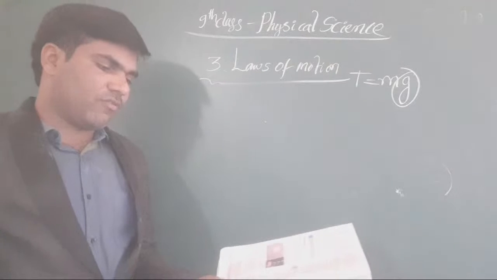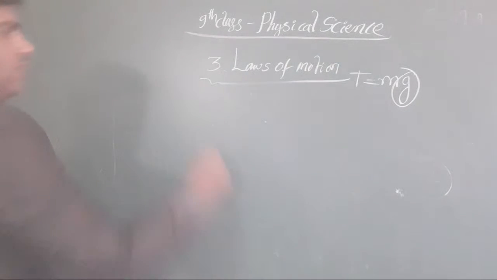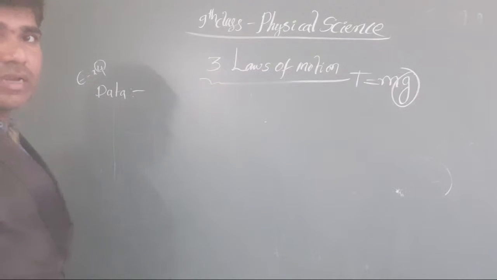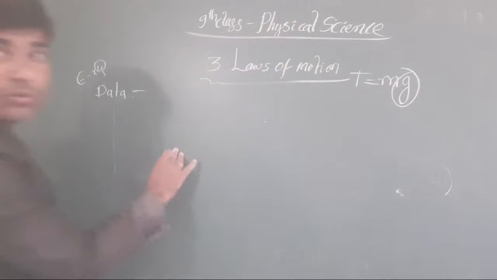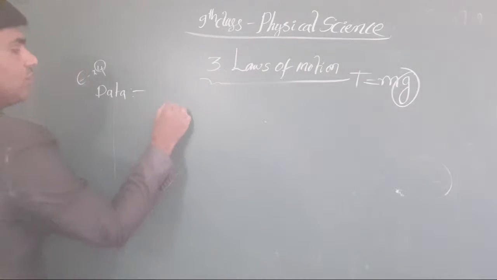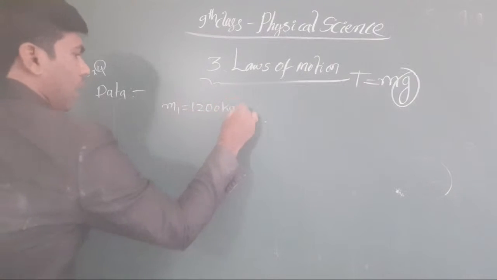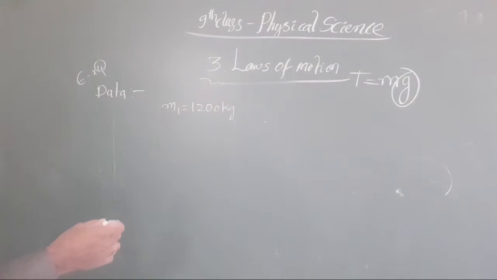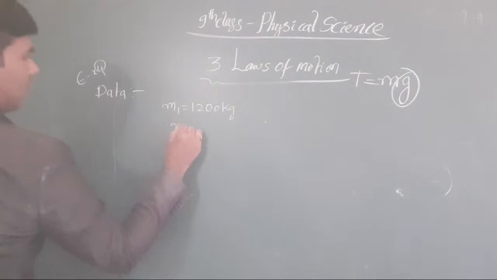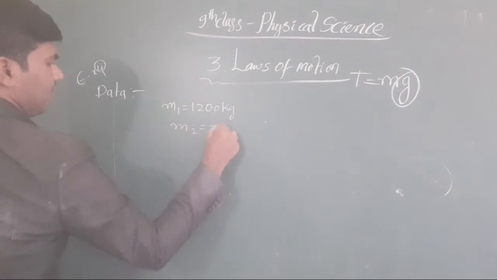A cannon of mass, the data is given, from example 4. We have taken example 4. The data is given. What is the data given here? M1 is taken as 1200 kg, and M2 is given as 300 kg.